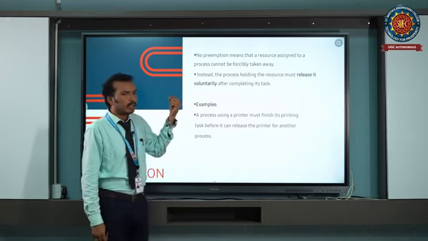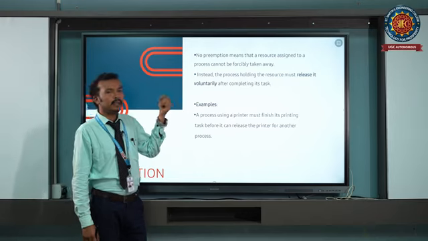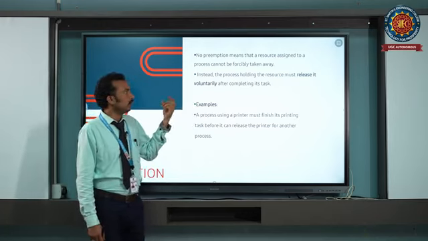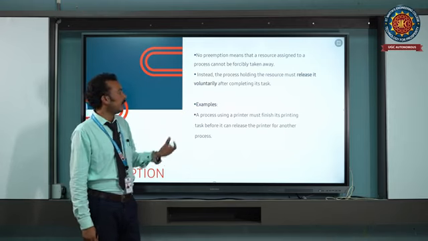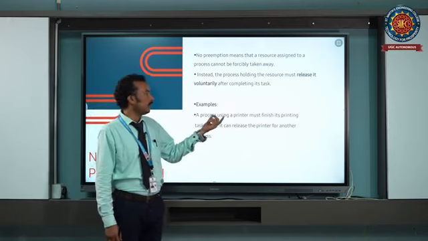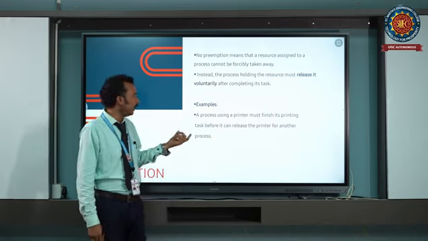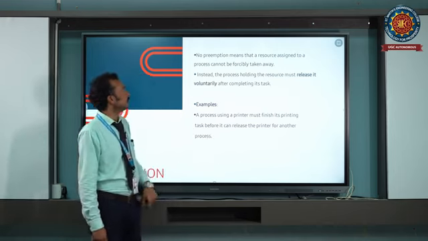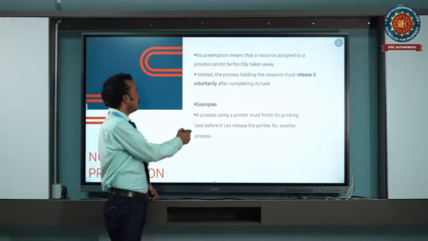So the resources are voluntarily released by the process, after completion of its execution. For example, a process using a printer must finish its printing task before it releases the printer for another process. This is no preemption.